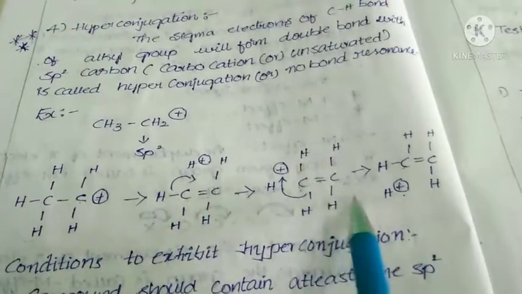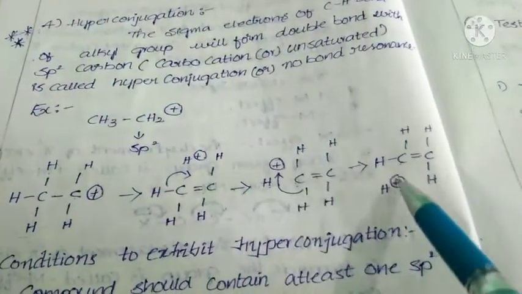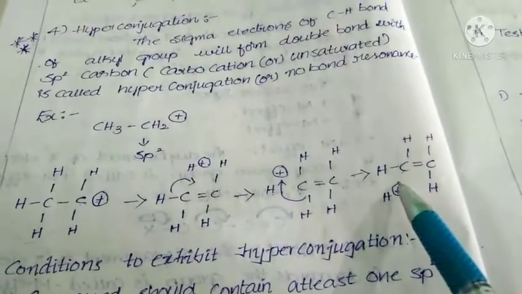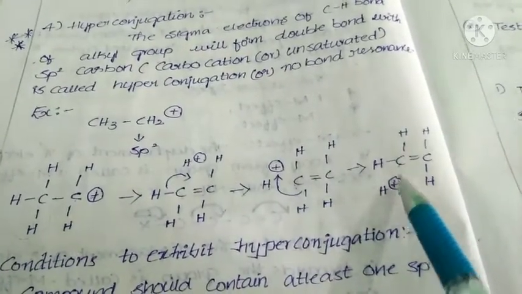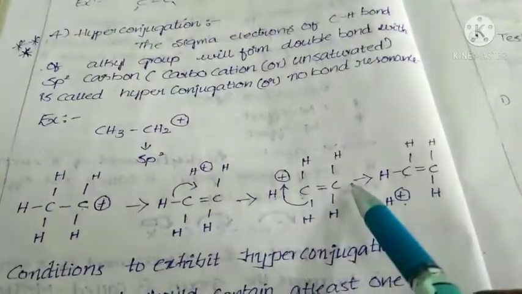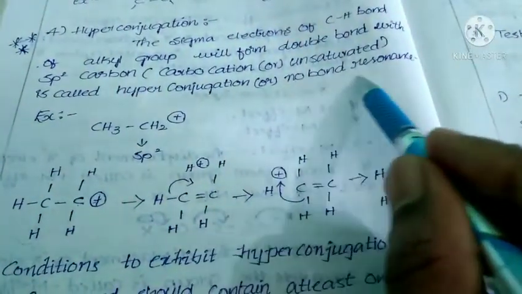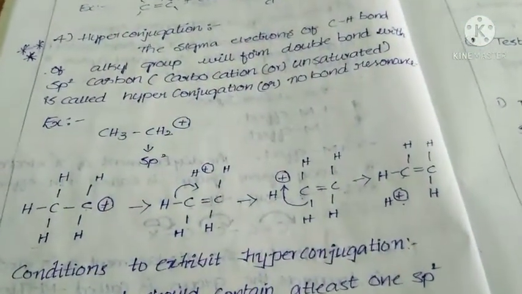If you see these structures carefully, here there is no bond, here there is no bond, here there is no bond. That means all are resonance structures, but in some places no covalent bond is present. That is why those are also called no bond resonance.